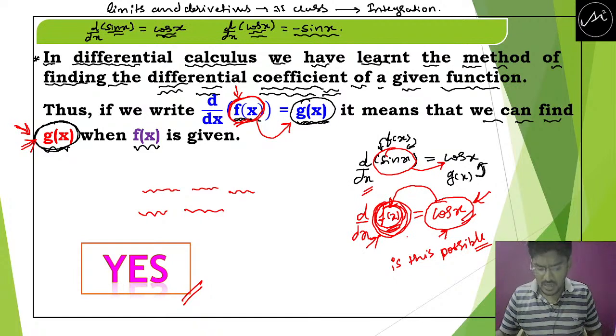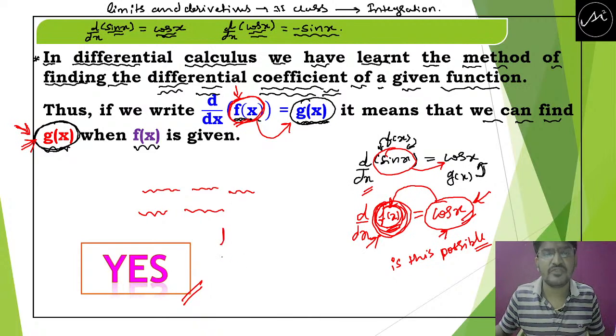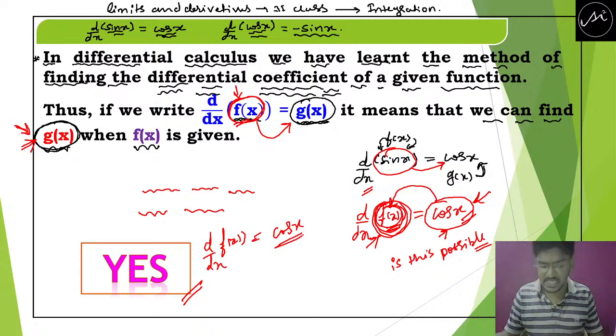So here we got the answer, that is, we can find the f of x when d by dx of f of x is equal to cos x is given. So how to solve that and how to find the f of x is the question.